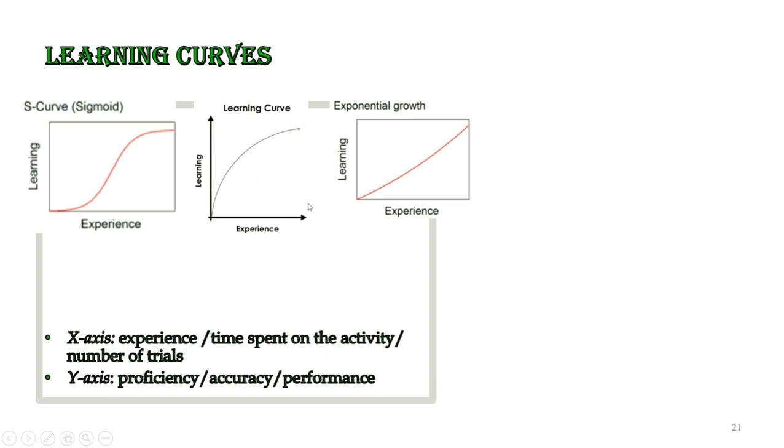The third graph is not very common, but again sometimes we can also see this kind of graph in which, with the passage of time, the learning is increasing at a steady, constant rate, and as the time is progressing, the performance or the learning is also going at the same rate. So there is a more linear relation between learning and experience.